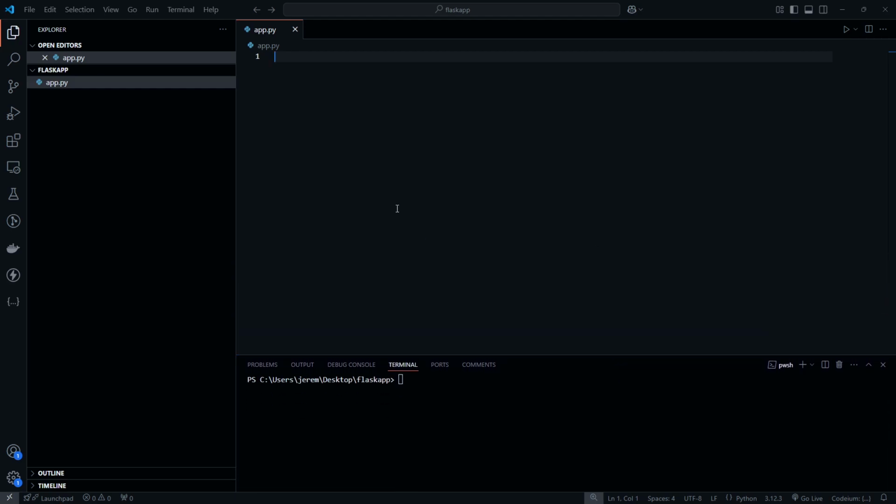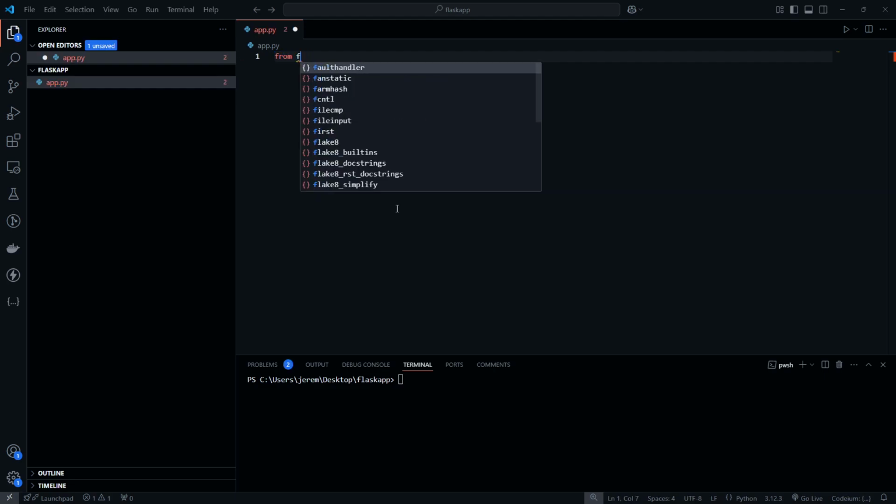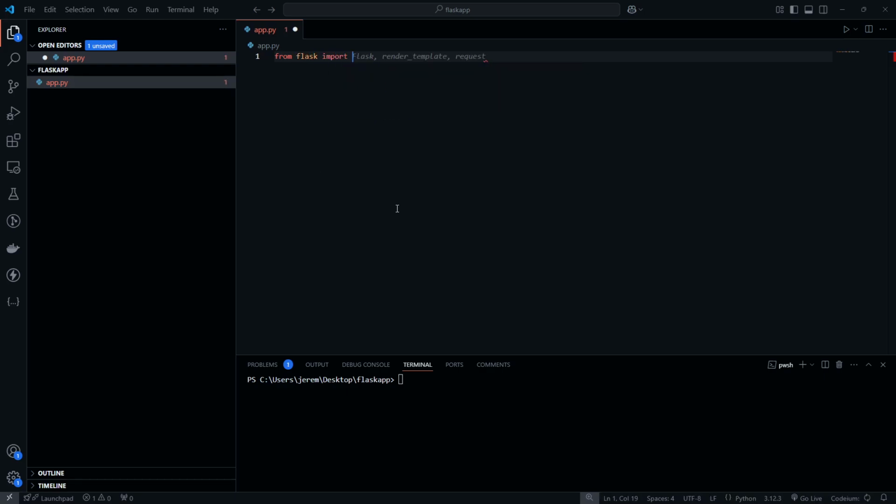So let's create our first Flask app. So we're going to say from flask import Flask. And this is going to be just the bare bones project. We're going to create an instance of the Flask object, and this is going to be our Flask app.